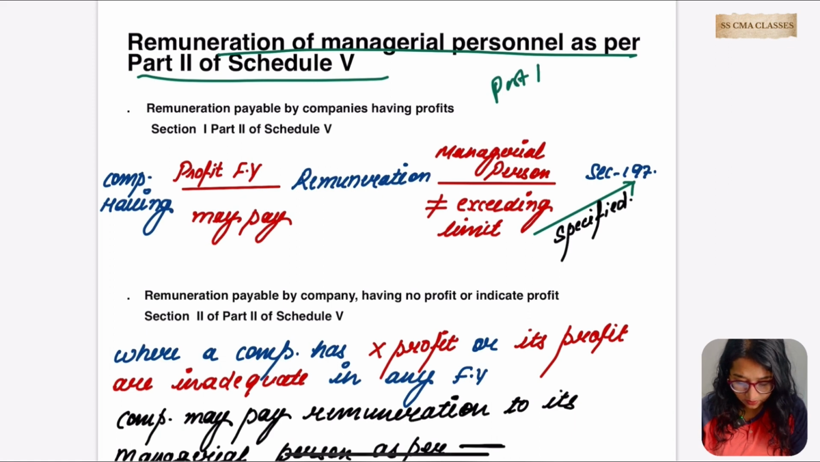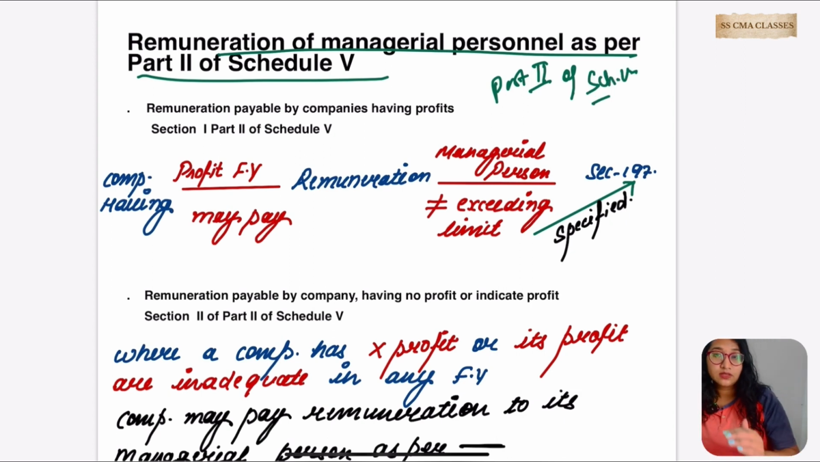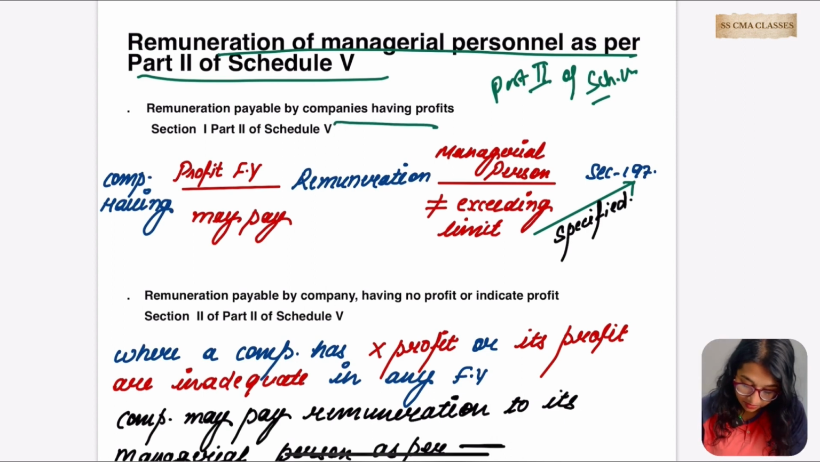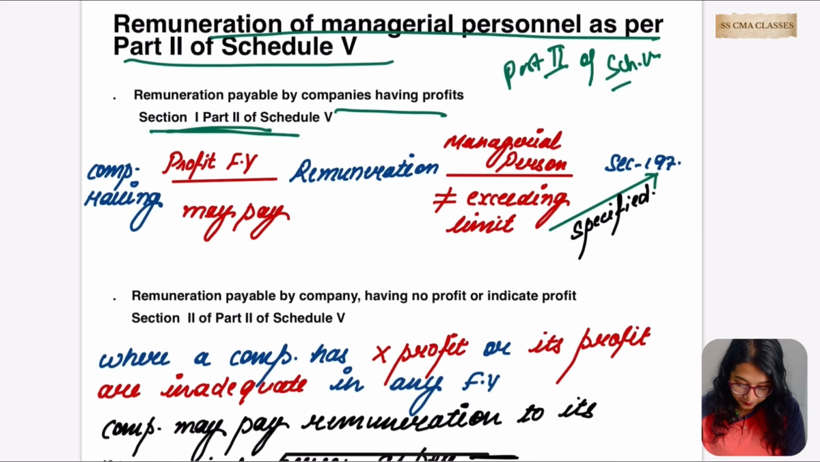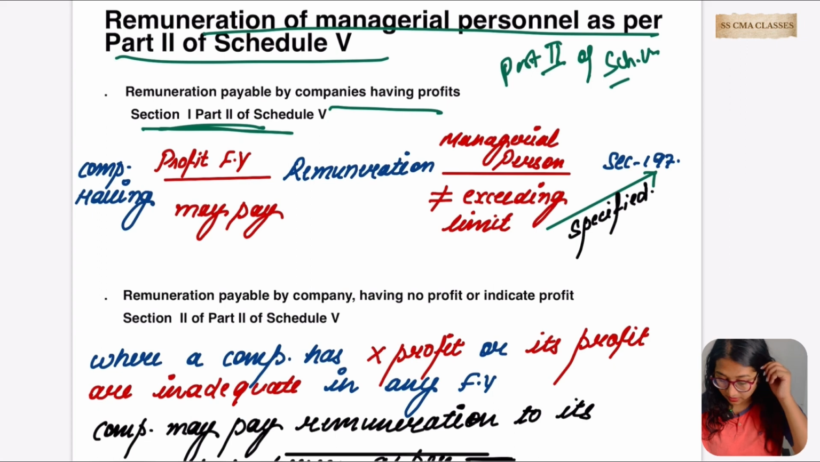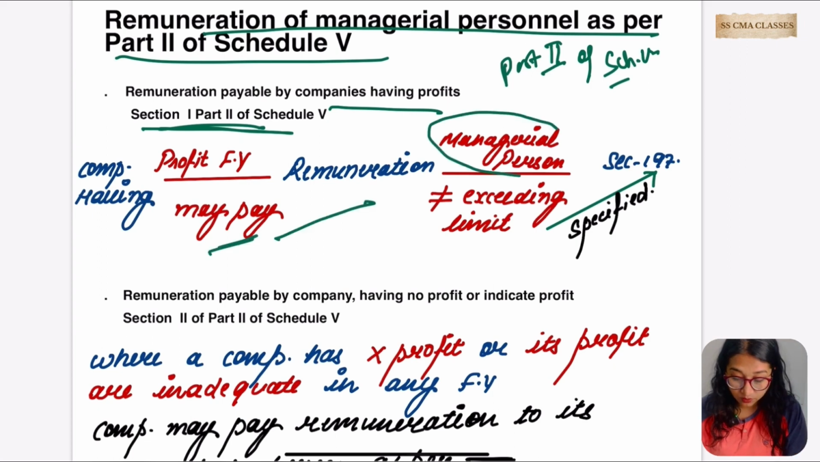Do you remember about Part 1 of Schedule 5? Hope so. Okay, let's go for it now. Part 2 of Schedule 5: remuneration payable by the company having profit under Section 1. The company having profit in a financial year may pay a remuneration to whom? To the managerial person, which should not exceed the limit under Section 197.